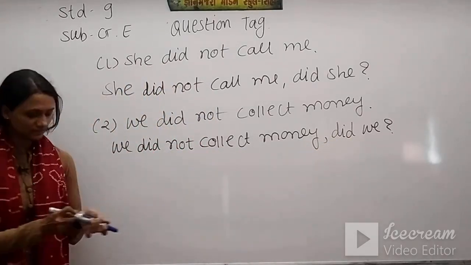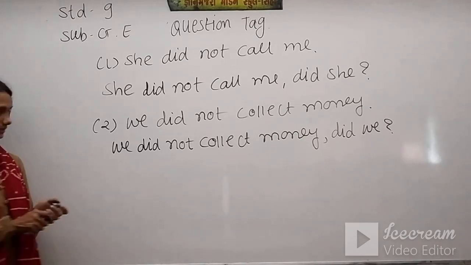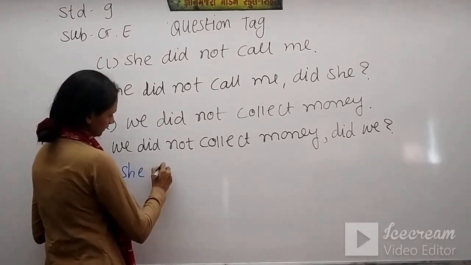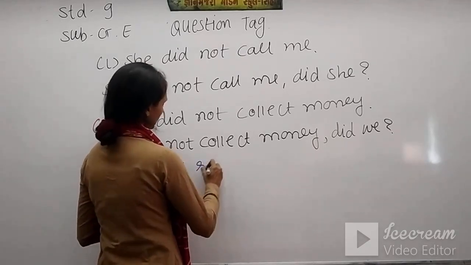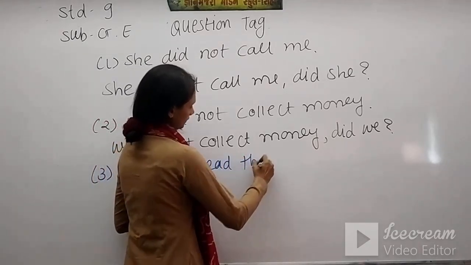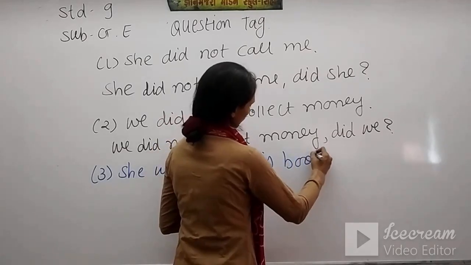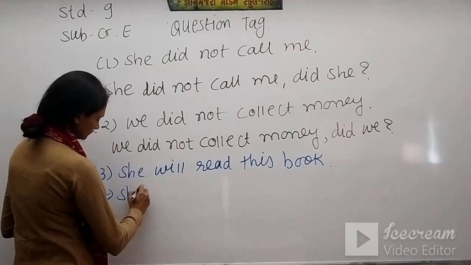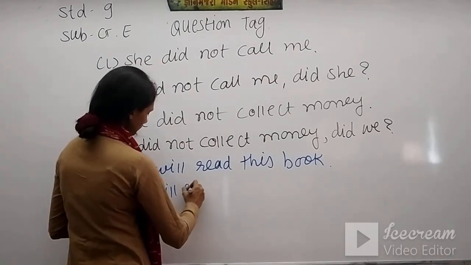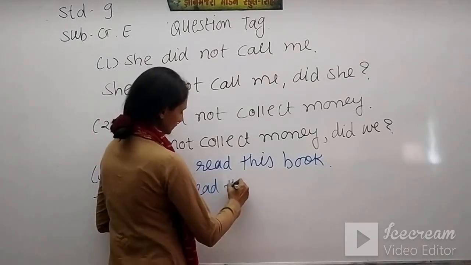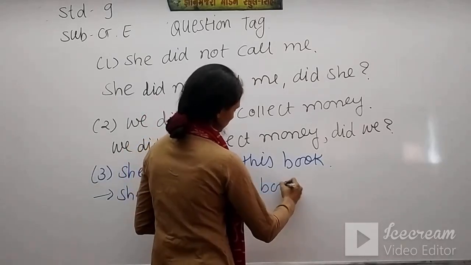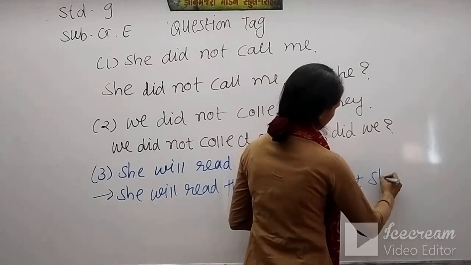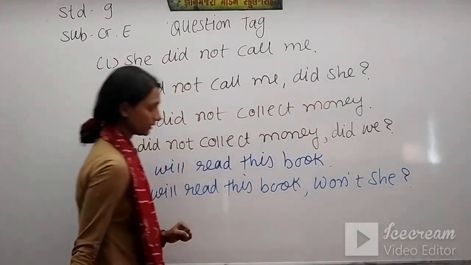Now another sentence is of simple future tense or mixed tense, you can say. See, she will read this book. So answer is, she will read this book, comma, won't she? And question mark.